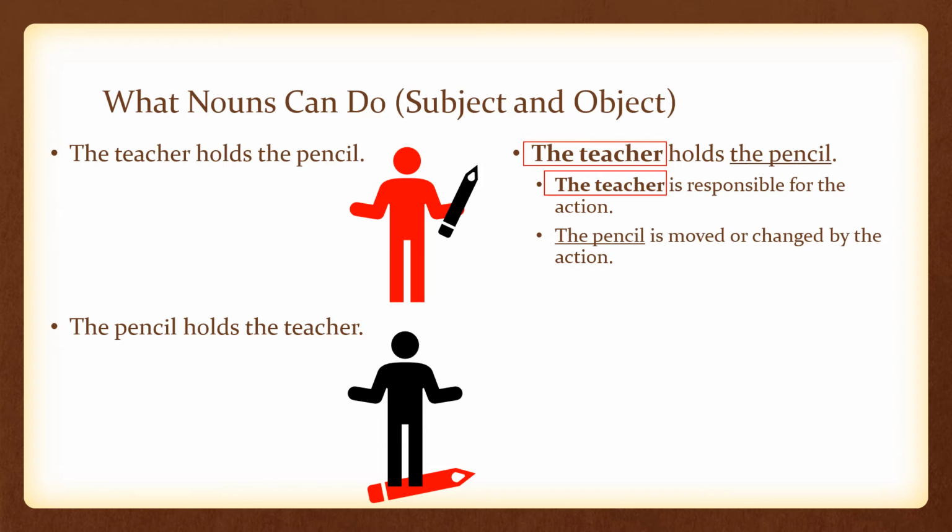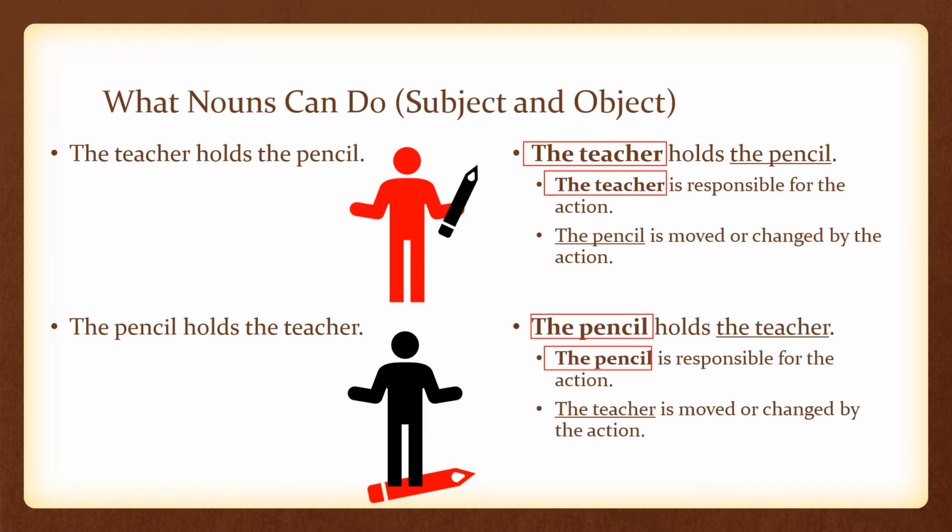The teacher holds the pencil. In this sentence, the teacher is responsible for the action. The teacher is the subject. The pencil is moved or changed by the action. The pencil is the direct object. The pencil holds the teacher. The pencil is responsible for the action, so the pencil is the subject. The teacher is moved or changed by the action, so the teacher is the direct object.